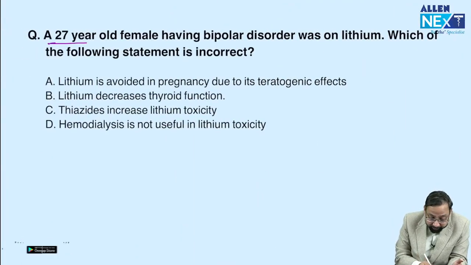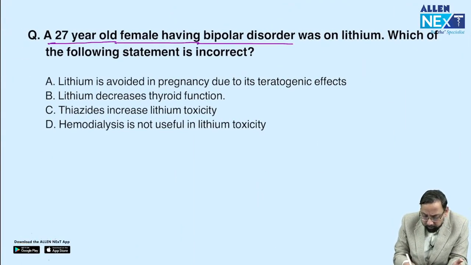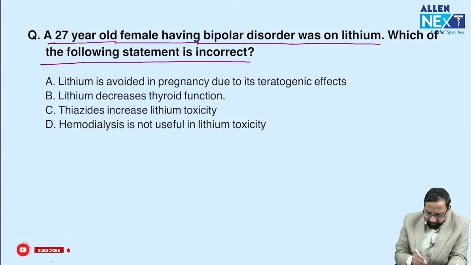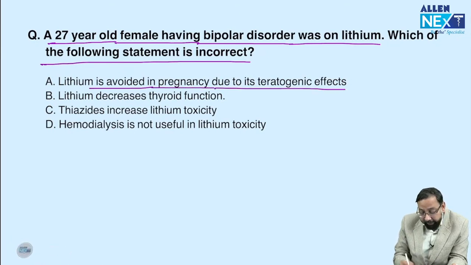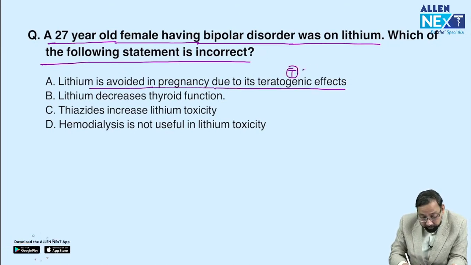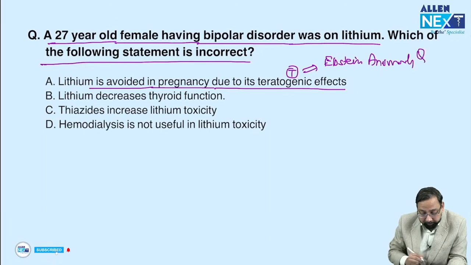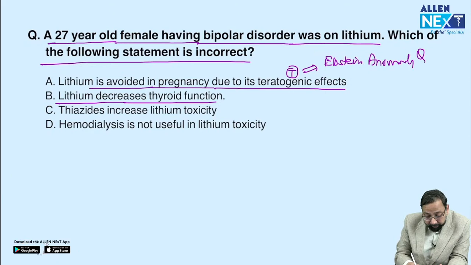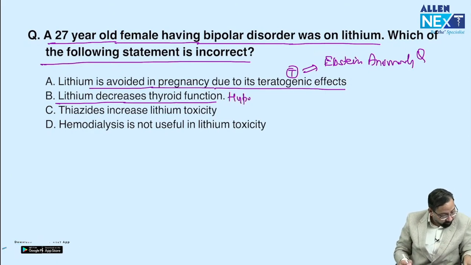Now, a question: a 27-year-old female having bipolar disorder was on lithium. Which of the following statements is incorrect? Lithium is avoided in pregnancy due to its teratogenic effect. This is a true statement because it causes Ebstein anomaly. Lithium decreases thyroid function. There is hypothyroidism. You all know hypothyroidism.